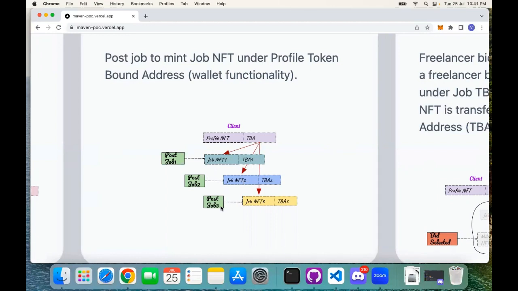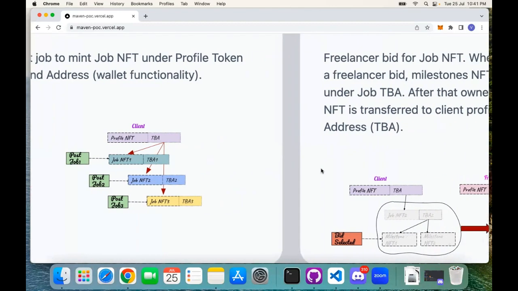Let's say a client posts 3 jobs. Then 3 job NFTs and 3 token-bound wallets will be generated under the profile token-bound wallet. Our idea is that a profile should hold multiple job NFTs and a particular job NFT should hold multiple milestone NFTs. That is quite logical.